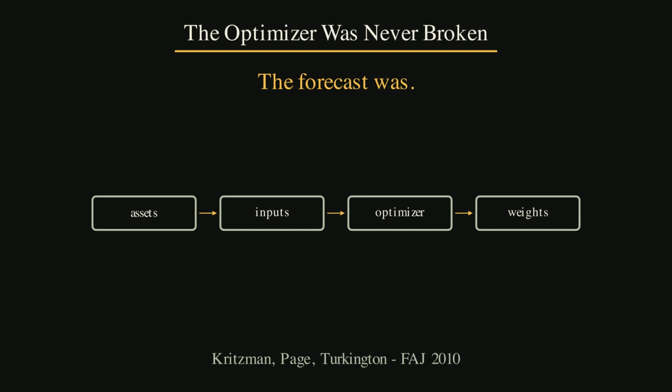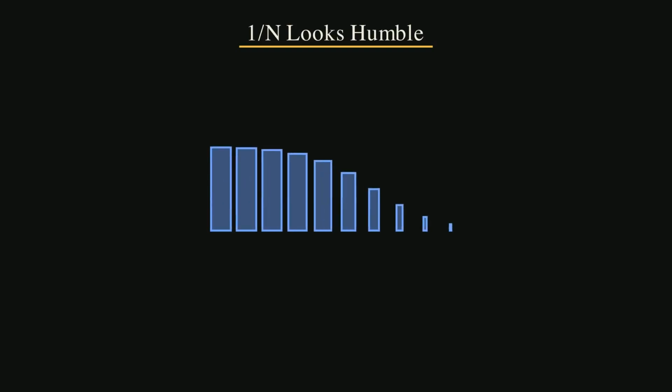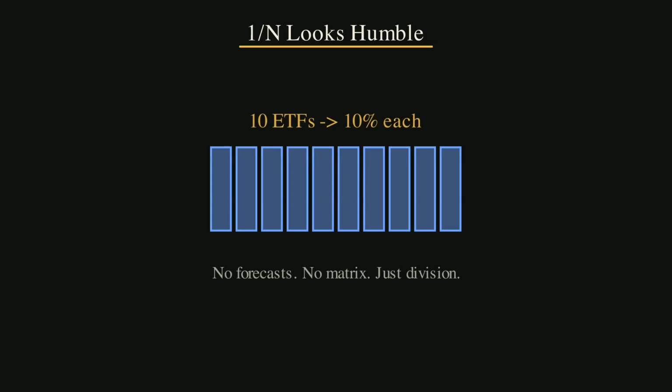1 year later, Mark Kritzman, Sebastian Page, and David Turkington answered in the Financial Analysts Journal. Their title was blunt: In Defense of Optimization: The Fallacy of 1 over n. Their message was not that optimization is magic. It was sharper than that. The machine was not broken. The input pipe was broken.